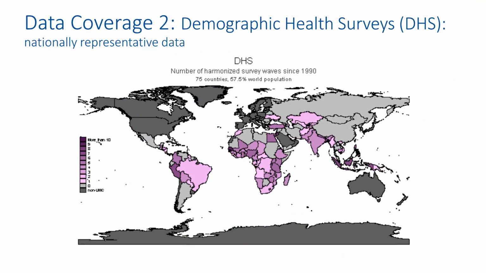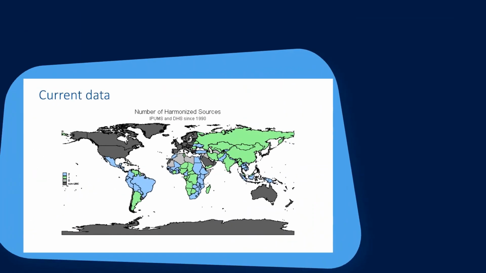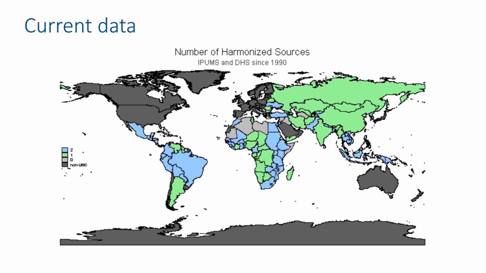For the DHS, 74 countries are represented, accounting for about 58% of the world population. So putting the two sources of data together gives this picture about the decent coverage of the current data set on low and middle income countries.